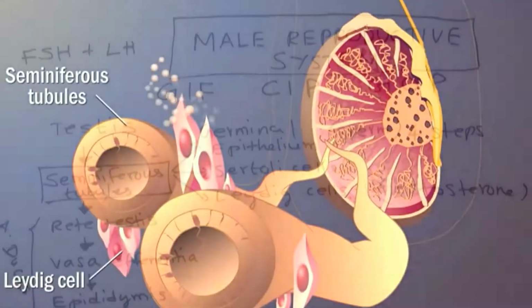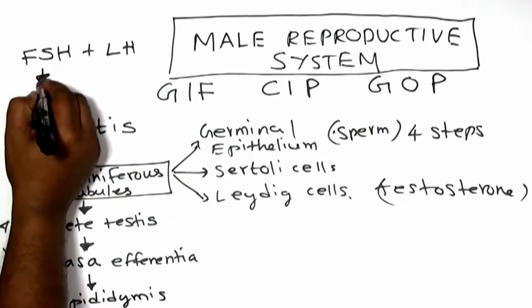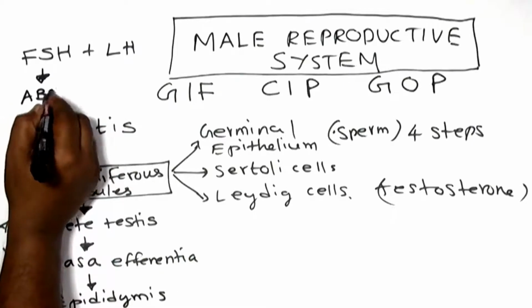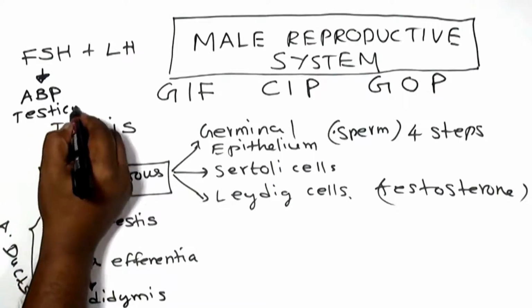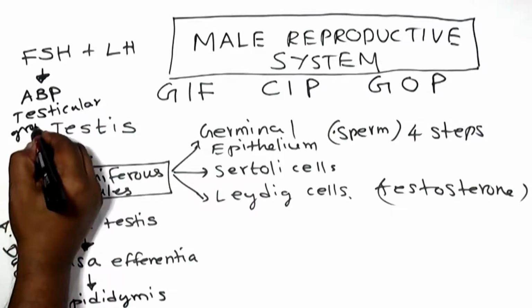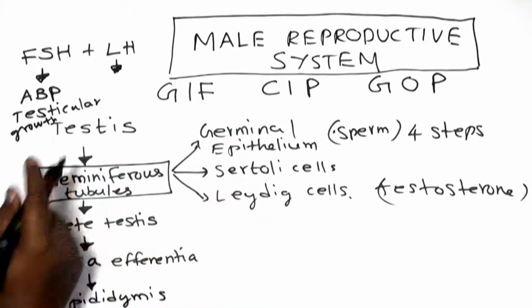Follicle stimulating hormone is involved in the stimulation of testicular growth and enhances the production of androgen binding protein. So these two processes are normally considered under follicle stimulating hormone. And when it comes to luteinizing hormone, it is involved in the process of testosterone production.